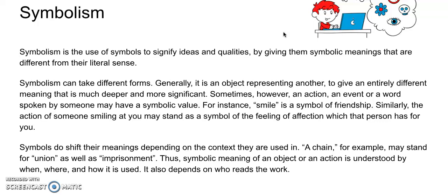For instance, a smile is a symbol of friendship. Similarly, the action of someone smiling at you may stand as a symbol of the feeling of affection which that person has for you. Symbols do shift their meanings depending on the context in which they are used. A chain, for example, may stand for union as well as imprisonment. Thus, the symbolic meaning of an object or an action is understood by when, where, and how it is used. It also depends on who reads the work.